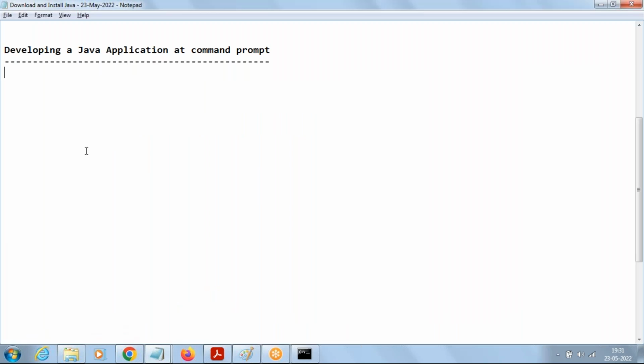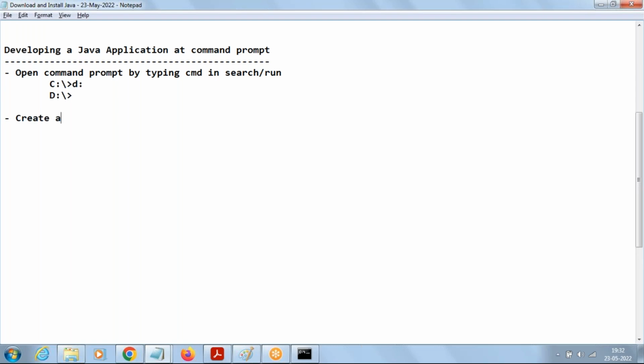So to develop a Java application, open the command prompt by typing cmd in search or run. By default, it will open the C drive. If I want to work in the D drive, say D colon, which opens the D drive.